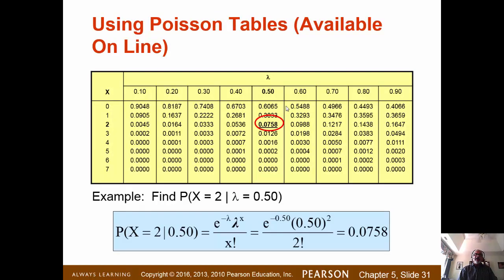So we have a Poisson table available. The Poisson table is not in the textbook, it is available online. You can download the Poisson table, and then you have different lambdas here and different values of x, and you can use the table to find the probability, or you can use the formula, or in Excel there is a function for Poisson probability. So we'll use the formula and the Poisson function in Excel.